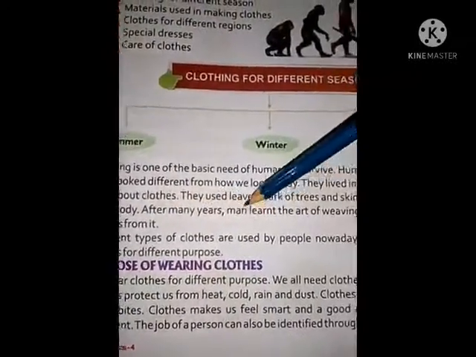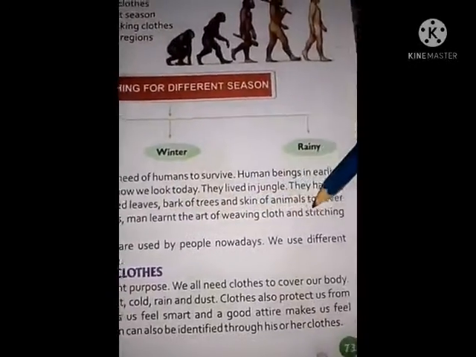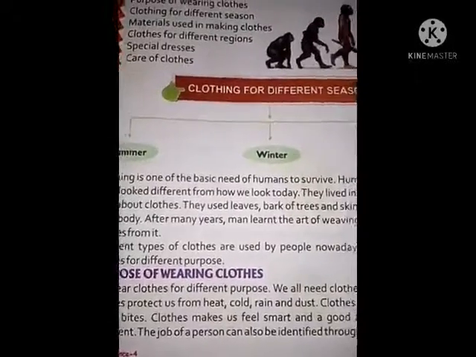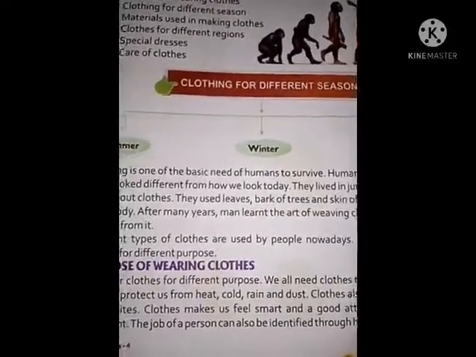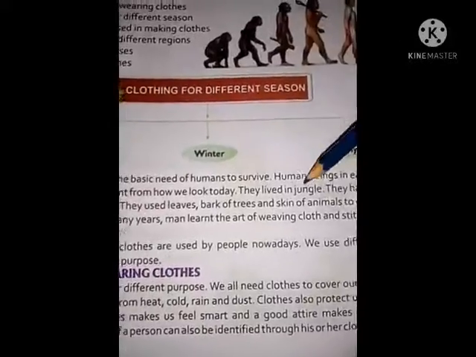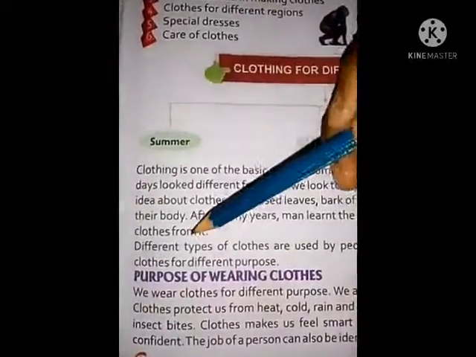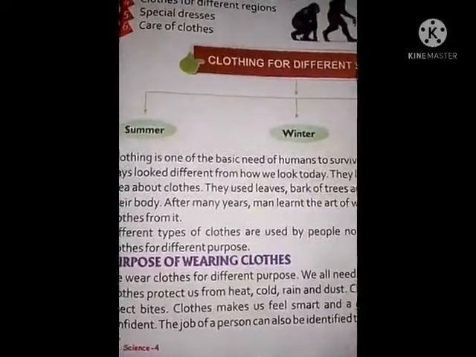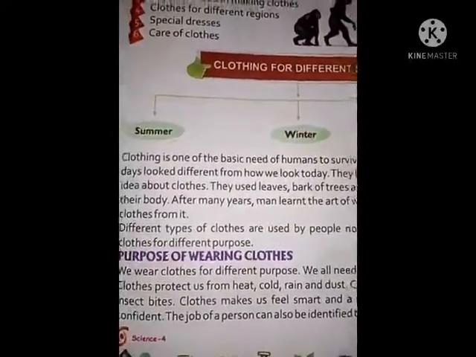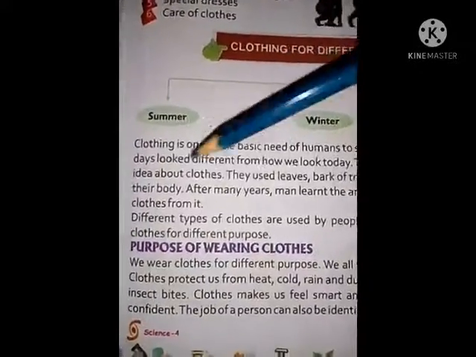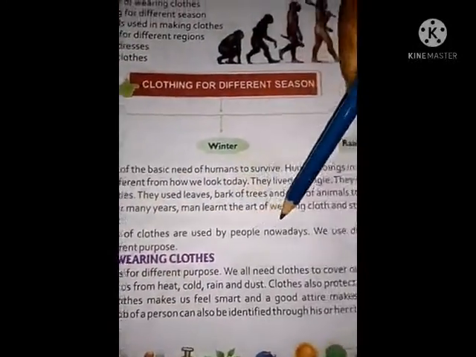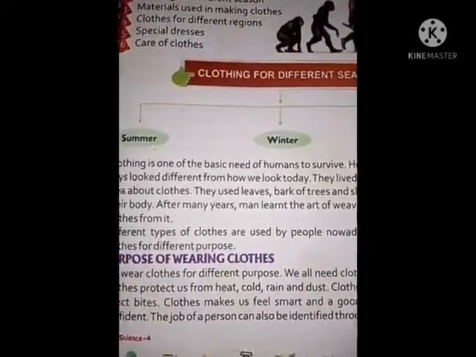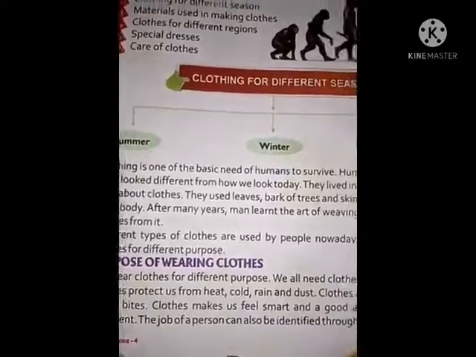After many years, after development, man learned the art of weaving cloth and stitching clothes from it, okay? So early men did not know how to use clothes, okay? Different types of clothes are used by people nowadays. So nowadays different types, different designer clothes are worn by people.